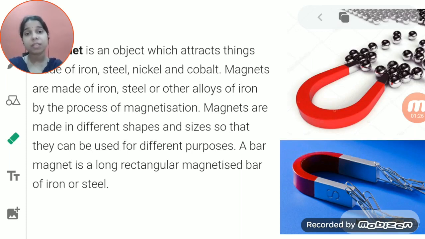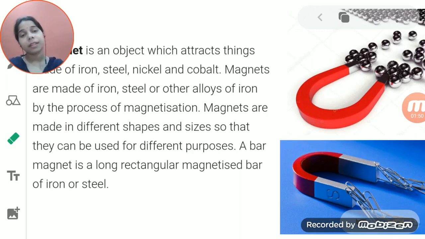But the switch is made up of plastic, and this helps in preventing electric shock. So you see, everything which is made up of a conductor is covered by an insulator so that it will not harm anyone else.